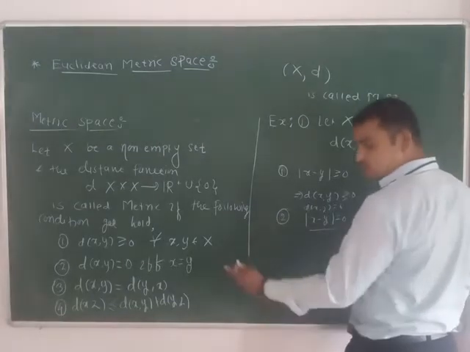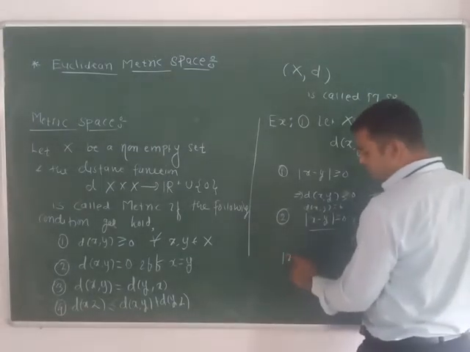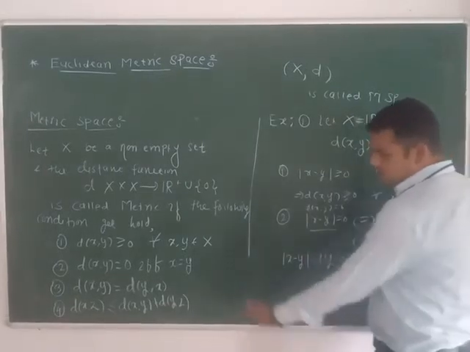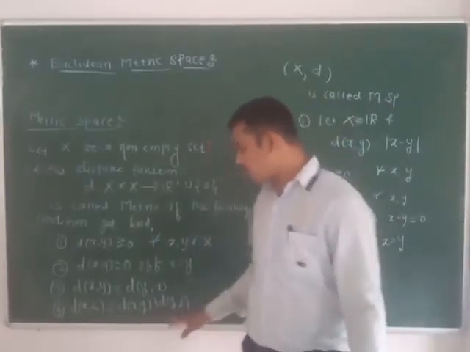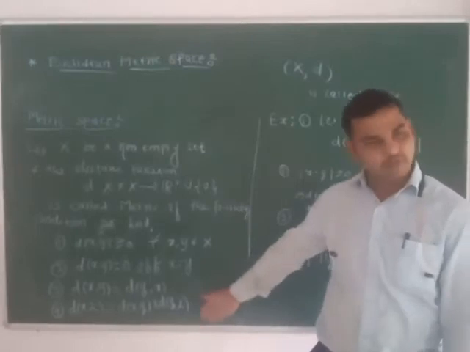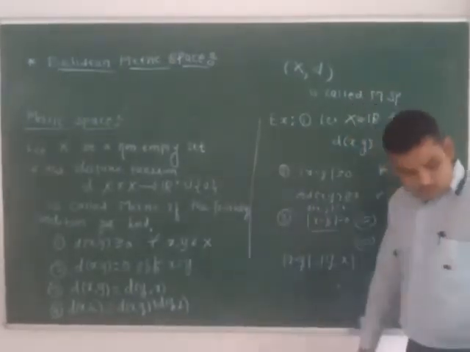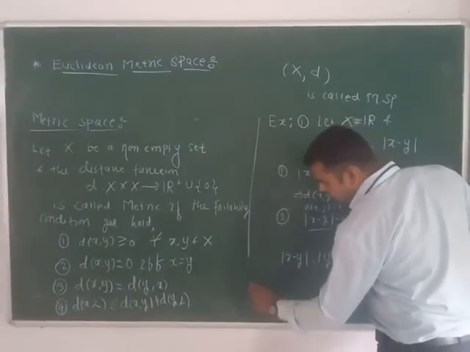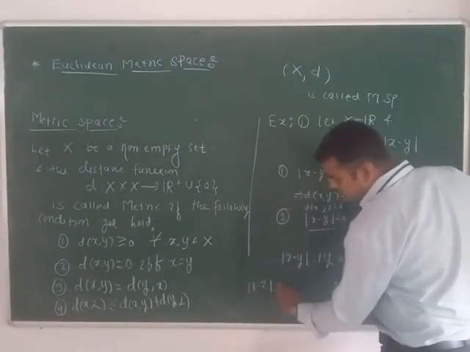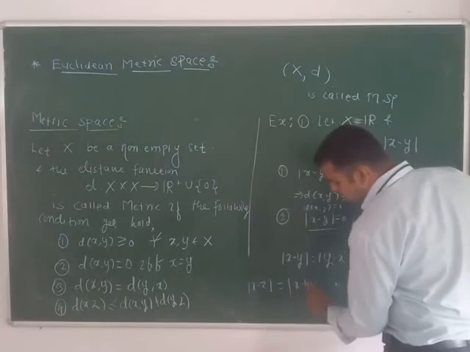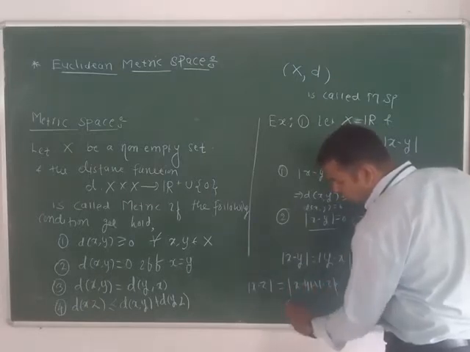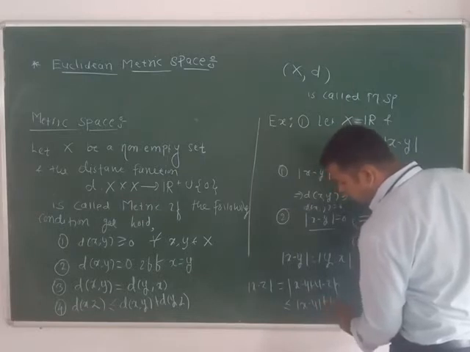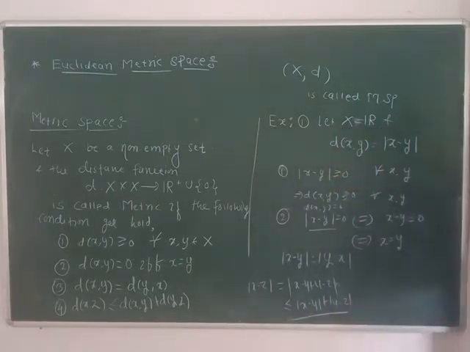The third condition we can prove using modulus of x minus y equal to modulus of y minus x. And by using the properties of modulus, we can easily show the fourth condition also. Modulus of x minus z, we can write as x minus y plus y minus z, and using the properties of modulus, we get less than or equal to modulus of x minus y plus modulus of y minus z.